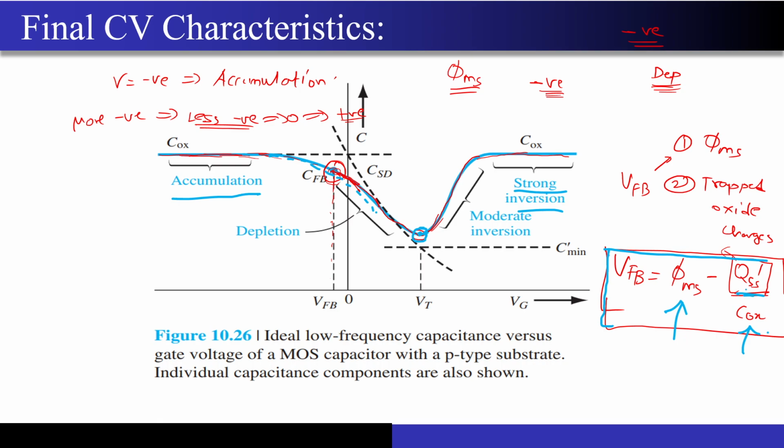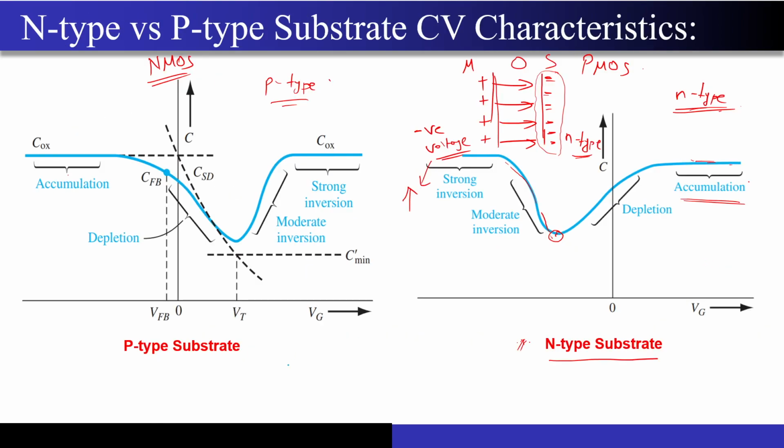Correct? Why minus QSS dash? Because threshold voltage decreases as QSS dash increases. Correct? So that's why there is a negative sign over here. Right? Now this was for the p-type substrate that I have told you. Similarly you can go for the n-type substrate as well. Correct? This curve that you are seeing will be exactly flipped around the y-axis. Just rotate this curve, you will get this curve exactly.